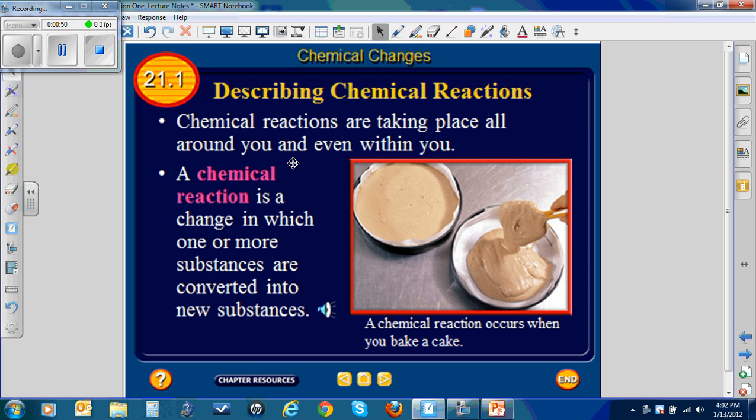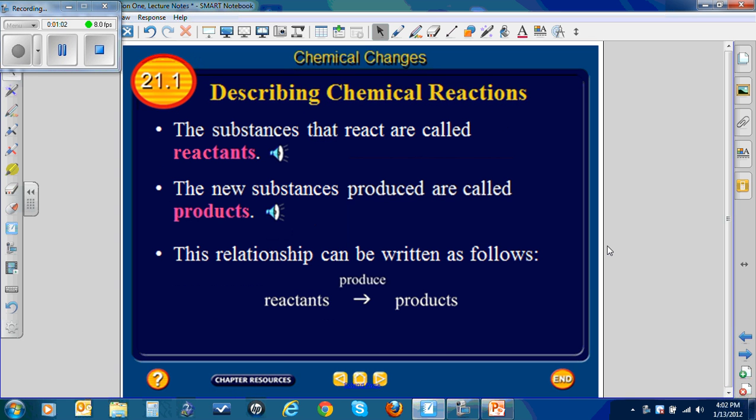Similar to what occurs when you bake a cake. You put in the liquid products, you bake it, and you can't get those liquid products back because they've undergone a chemical reaction. In a chemical reaction, the substances that react are called reactants. The new substances produced are called products.